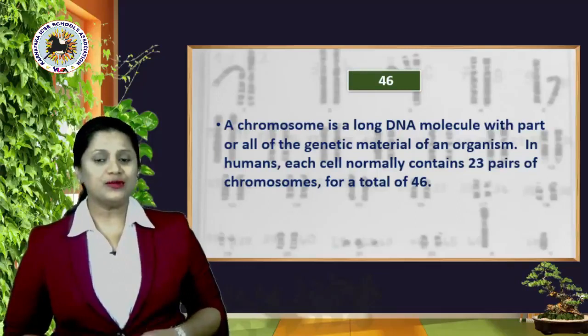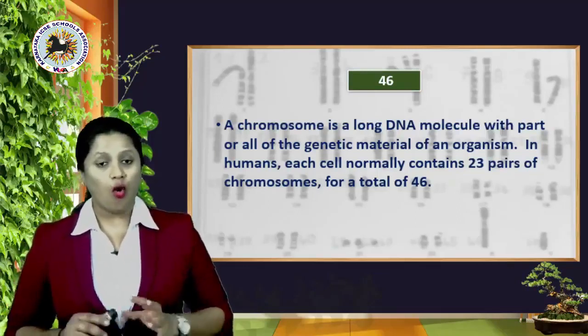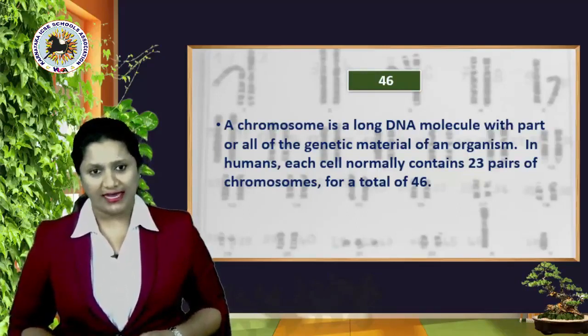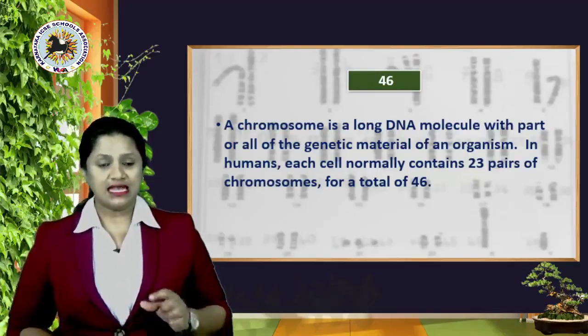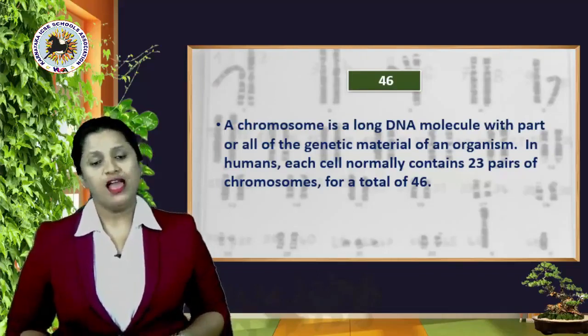A chromosome is a long DNA molecule with part or all of the genetic material of an organism. In humans, each cell normally contains 23 pairs of chromosomes, for a total of 46.